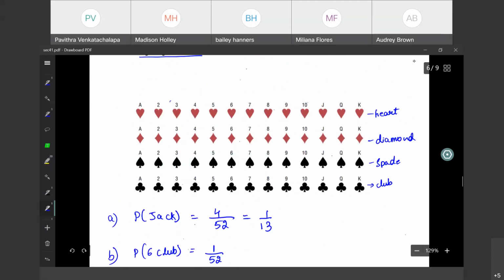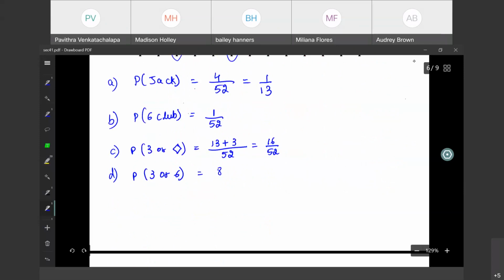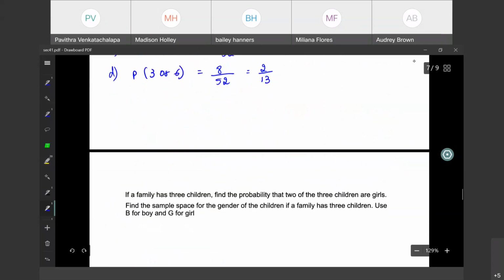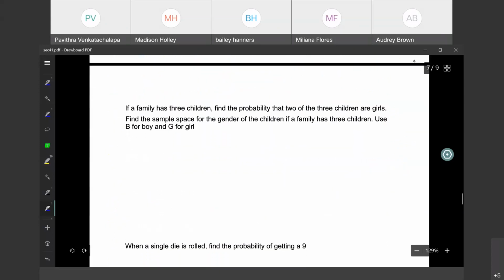Why? Because 3 is repeated 4 times and 6 is repeated 4 times. 4 plus 4 is 8, divided by the total number of outcomes, which is 52. If I simplify this, I get 2 by 13. Okay? Answer this.